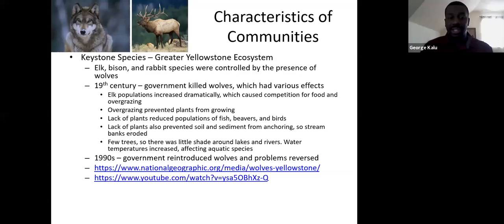Okay, and so we can see the importance of having these wolves in this ecosystem, because not only do they keep the populations of the elk and the rabbits and the bison down, but that also creates a whole other chain of events that are able to be maintained in that particular ecosystem as well. So really, really cool thing about the keystone species here. They're really, really important for ecosystems to be able to survive as they do.